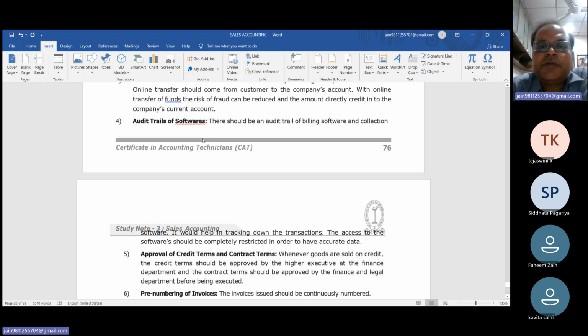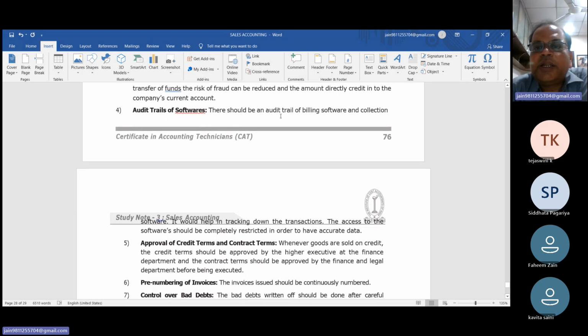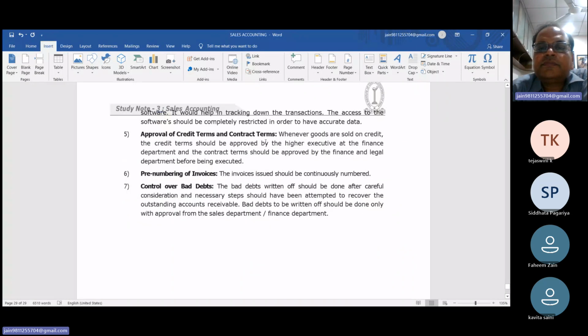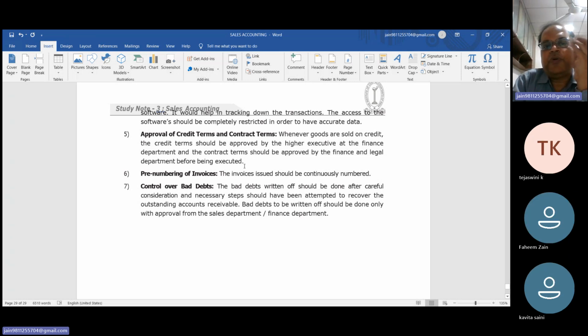Audit trail of software. There should be an audit trail of the billing software, and the collection software should be completely restricted in order to have accurate data. Approval of the credit term and the contract term. Whenever goods are sold on a credit basis, only some authorized persons have the power to sell goods on credit. The credit term should be approved by a higher executive in the finance department, and the contract term should be approved by the finance or legal department before being executed.